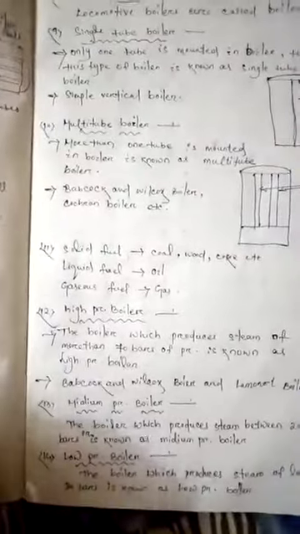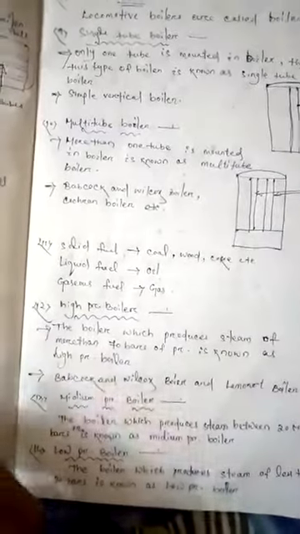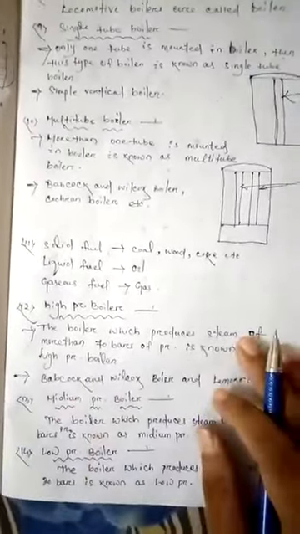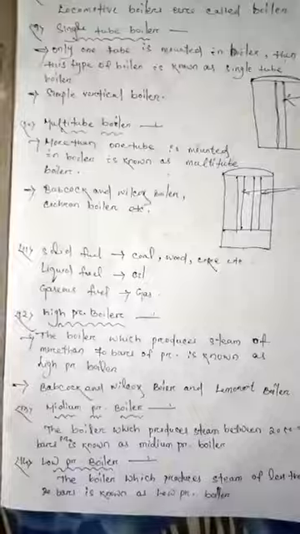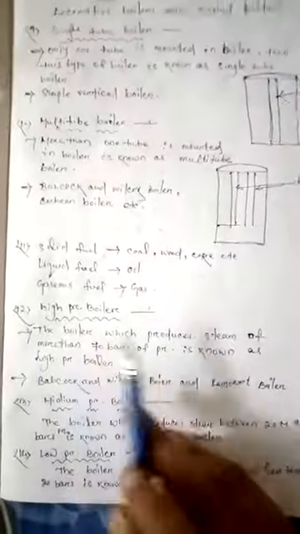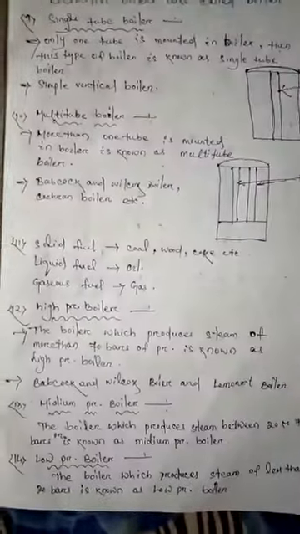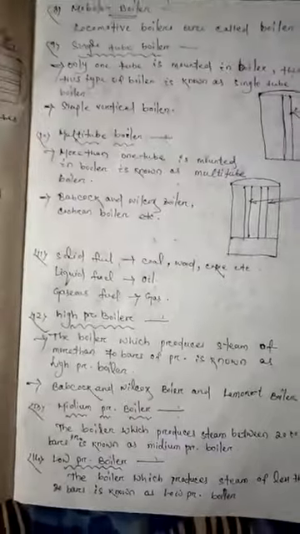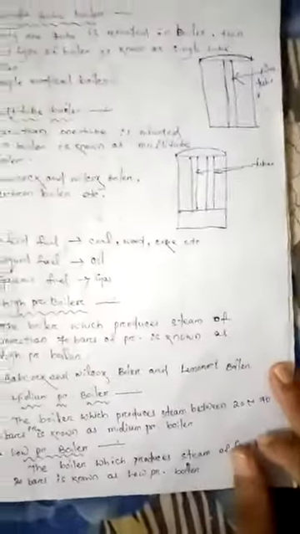The next point is classification according to the working pressure of the boiler, that is, the steam pressure of the boiler. First is high pressure boiler, medium pressure boiler and low pressure boiler. What is a high pressure boiler?